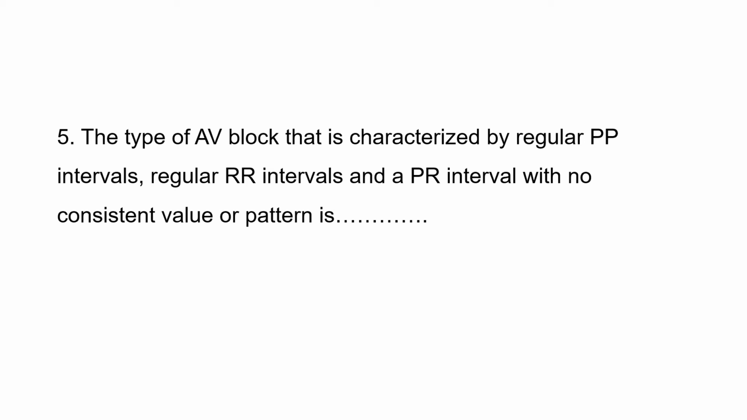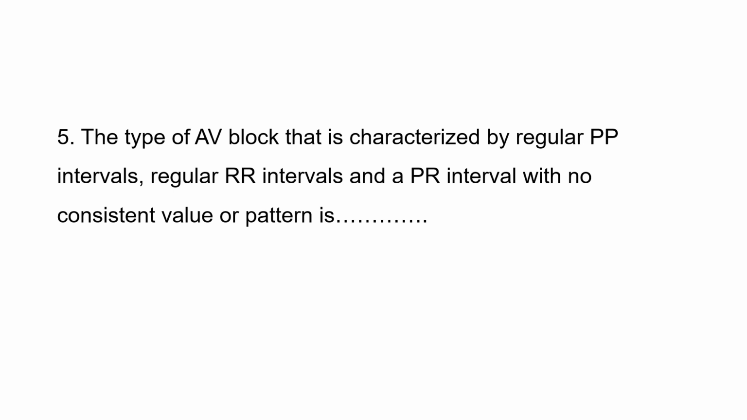Fifth question, the type of AV block that is characterized by regular PP interval, regular RR interval, and a PR interval with no consistent value or pattern. Okay, here the PP interval is regular, RR interval is regular, but the PR interval is having no consistent pattern. That means atria is contracting in its own way and ventricle is contracting in its own way, but there is no synchrony between atria and ventricle. That's why the PR interval is having different durations.